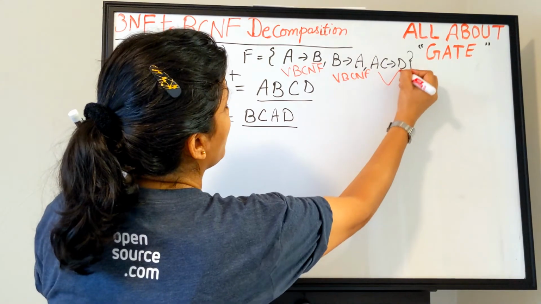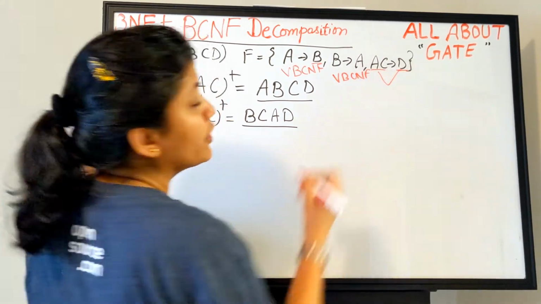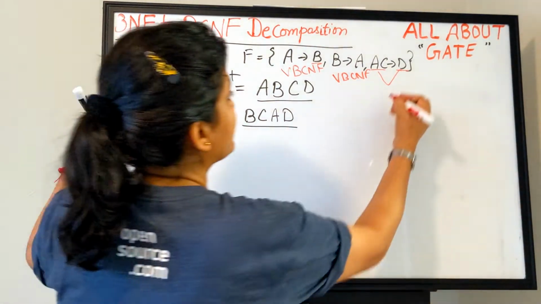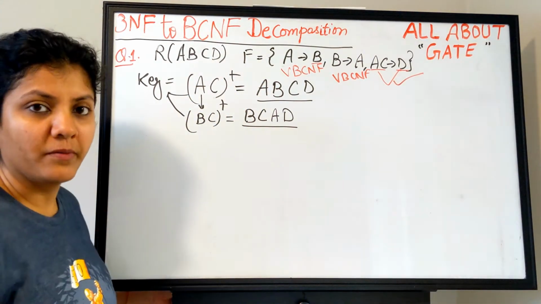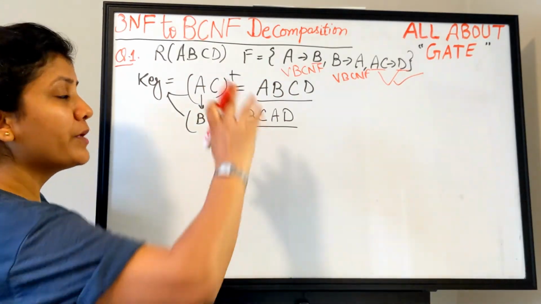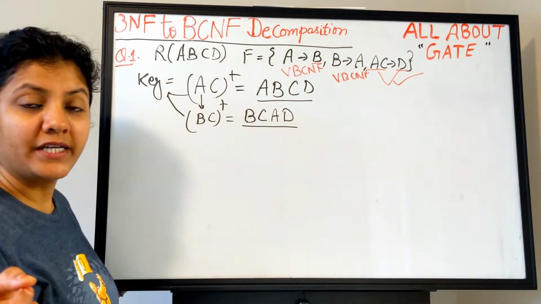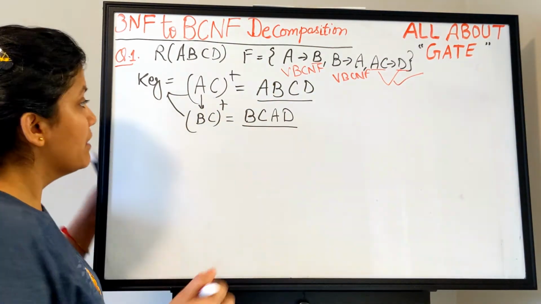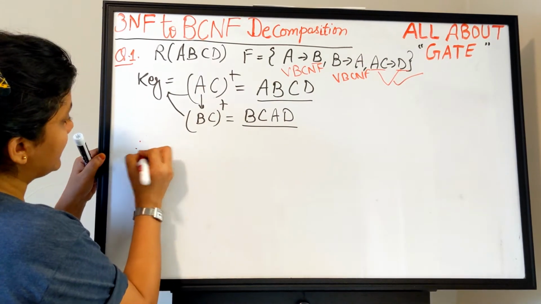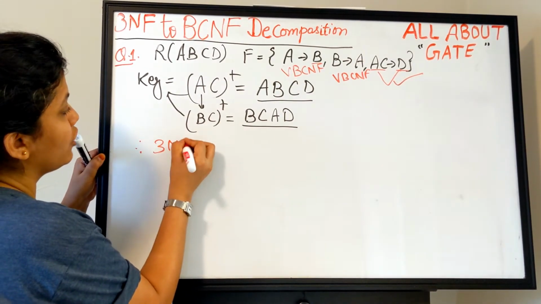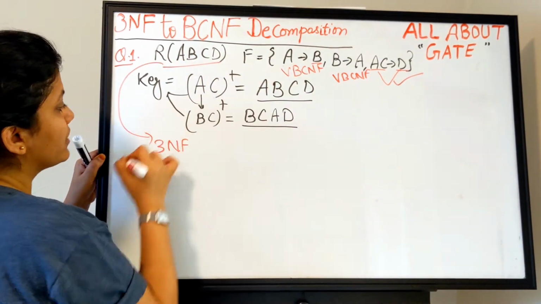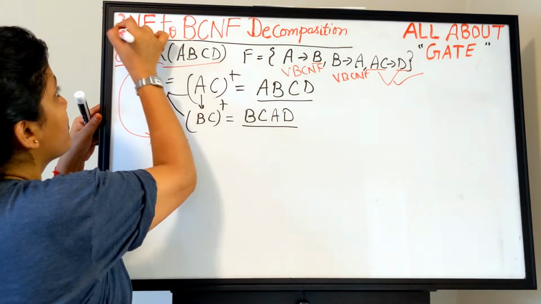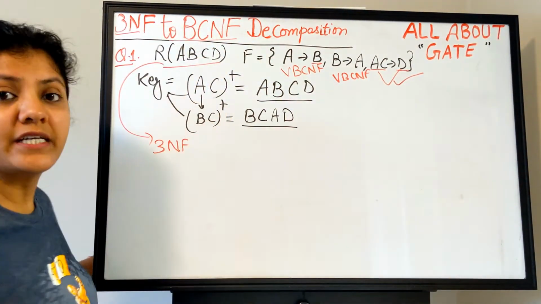And this one becomes what? Complete key determining a non-key attribute. And with that it becomes a very good functional dependency, no problem at all. So for the decomposition, because it is a violation of BCNF, it is not in BCNF, but yes, it is in 3NF. This relation R is in third normal form. So now we will do the conversion from third normal form to BCNF.